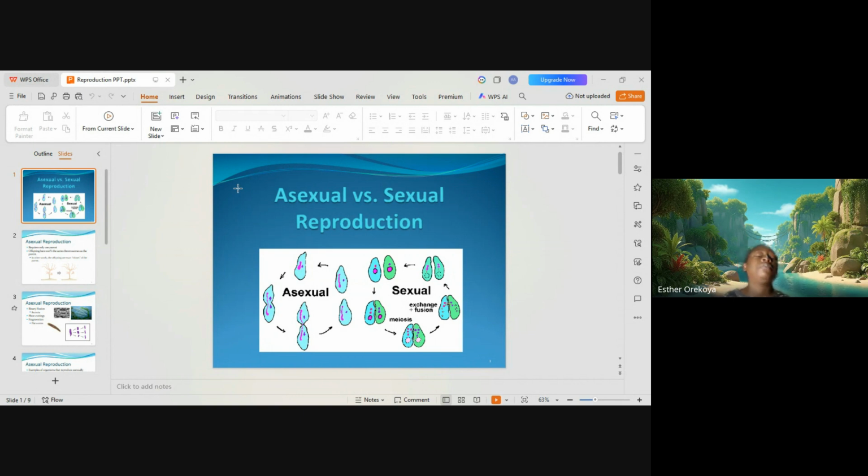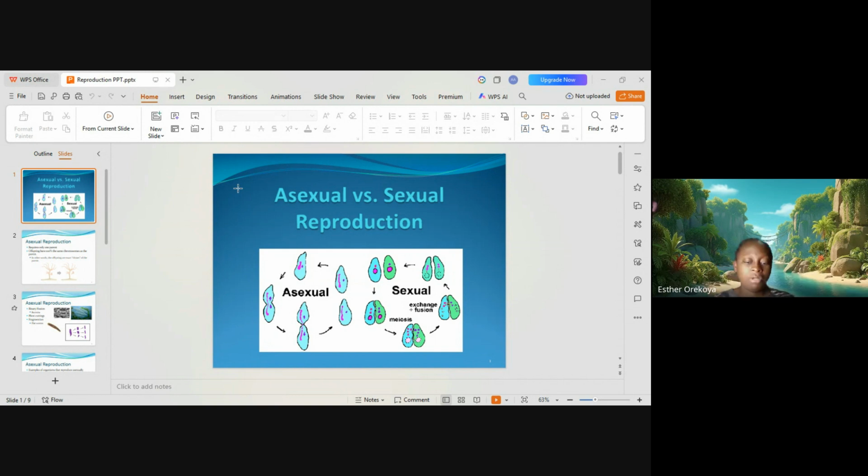I said we have two types of reproduction: sexual reproduction and asexual reproduction. So the first type we'll talk about is asexual reproduction. Asexual reproduction involves a single parent. It is a mode of reproduction that involves only one parent, and it doesn't involve the fusion of gametes. Now, when you say something involves fusion of gametes, the male gametes will come, the female gametes will come, and they fuse together.